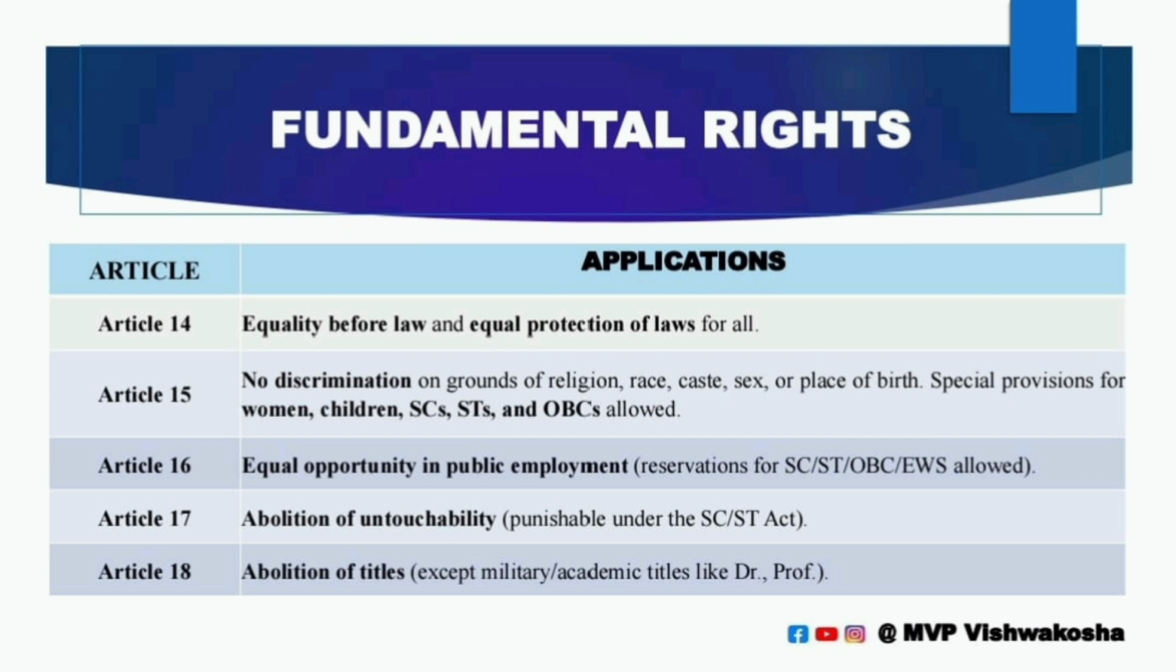Next, one of the important articles, Article 17, abolition of untouchability. It provides that untouchability is abolished, its practice in any form is forbidden, and the offense is punishable by law. Under Article 17 you can see the Protection of Civil Rights Act 1955. Article 17 is absolute, with no exceptions. That is about Article 17.